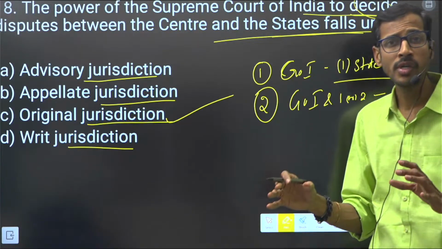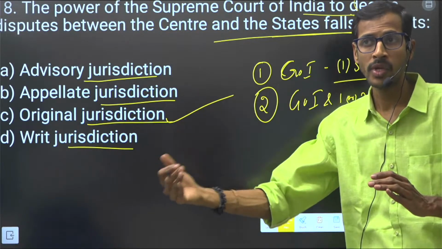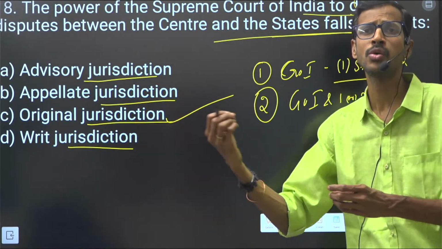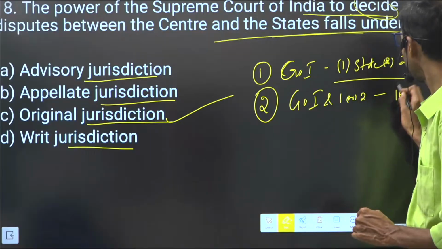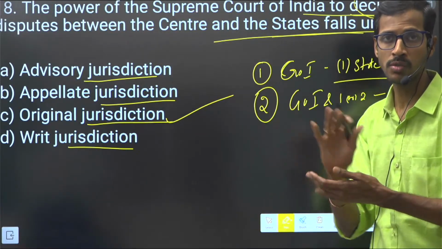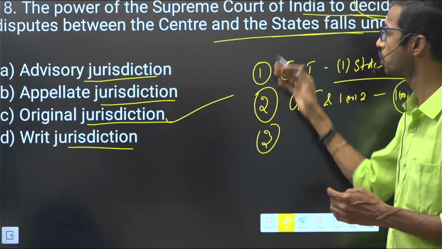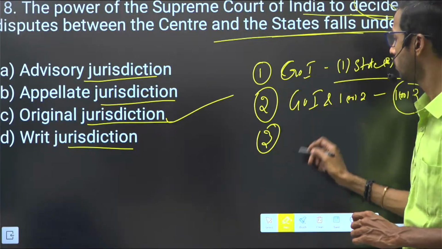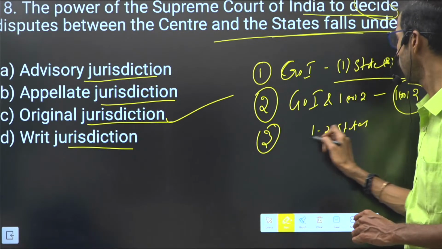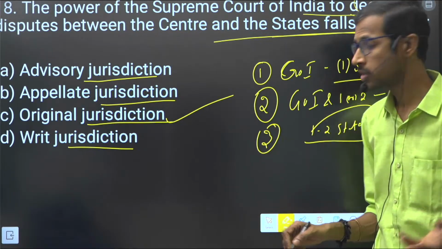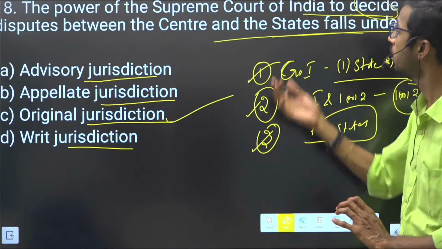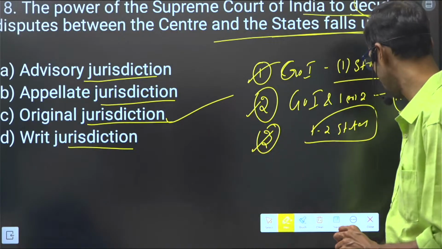Sometimes the government of India is very friendly or very jointly coordinated with some states related to some dispute, and some other states are completely opposed to this particular decision. Then also a dispute will come, so they will decide. Between more than two states, that is also possible. All these disputes will be decided by the Supreme Court. That is the original jurisdiction here.